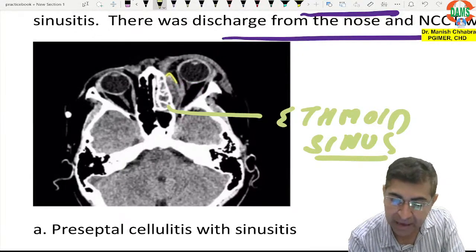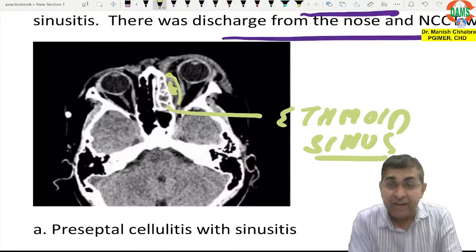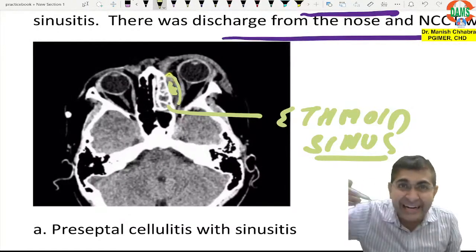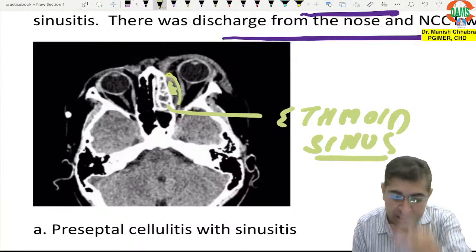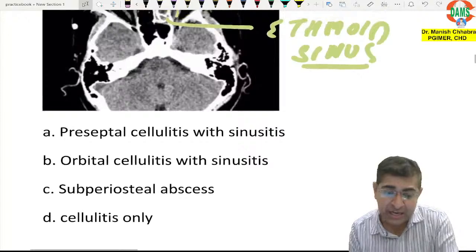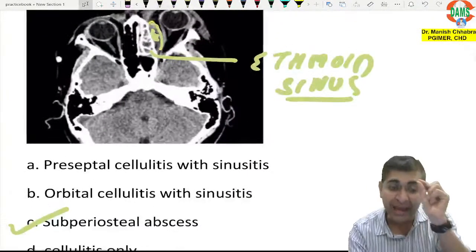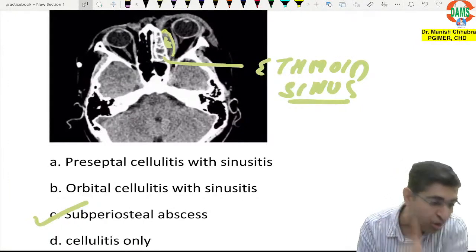But here you can see the periosteum is elevated and there is again the fluid level which is pushing the medial rectus towards outside. So boys and girls, this is not orbital cellulitis. This is actually your subperiosteal abscess.